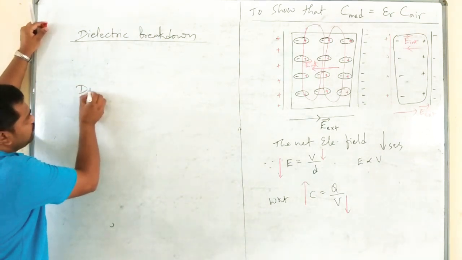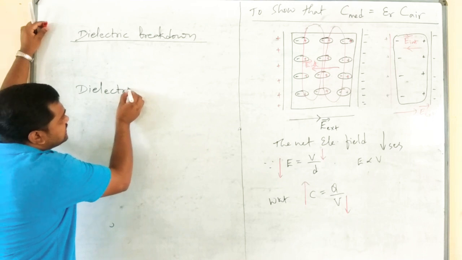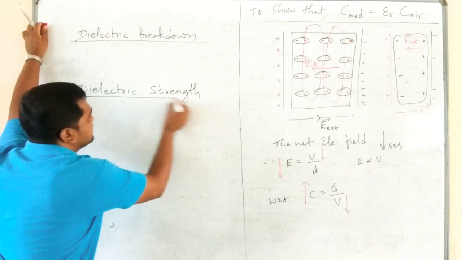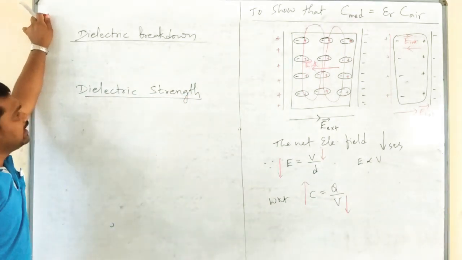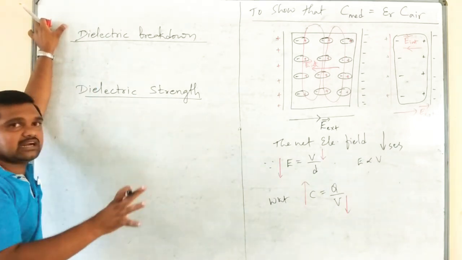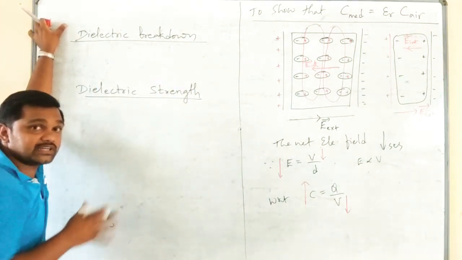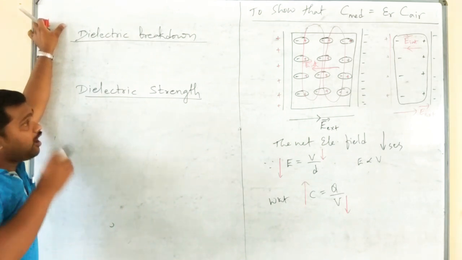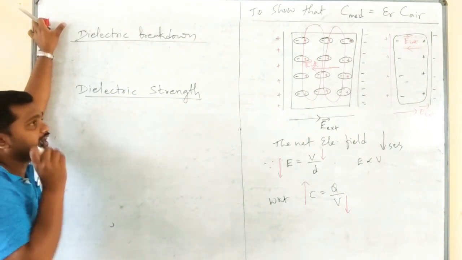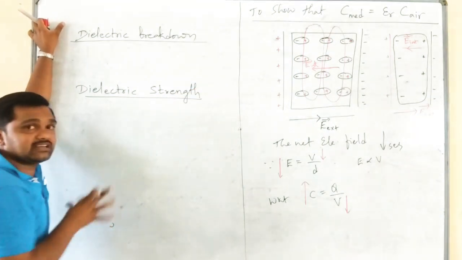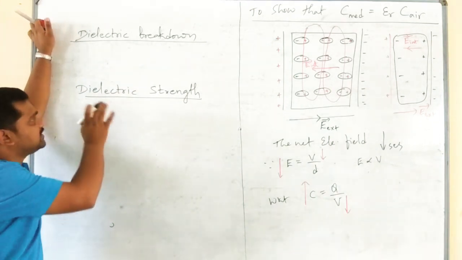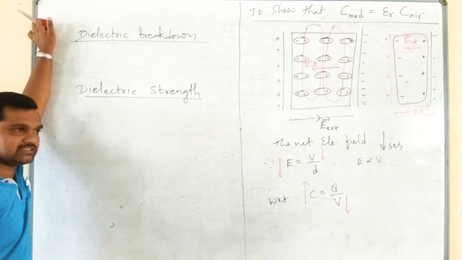Similarly, dielectric strength. It is an important thing. Dielectric strength means, just now I said, if we apply a strong electric field, then a dielectric substance will convert into a conductor, isn't it? Up to which maximum value of electric field can we give to a dielectric substance so that it won't convert into a conductor? That threshold is said to be dielectric strength.